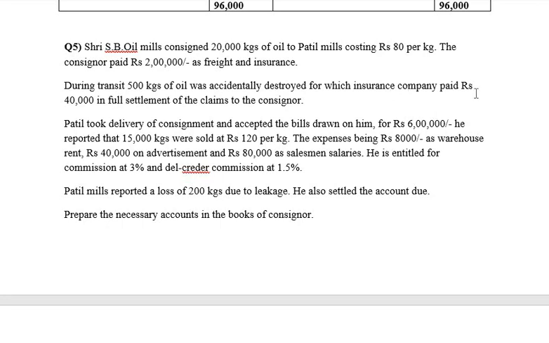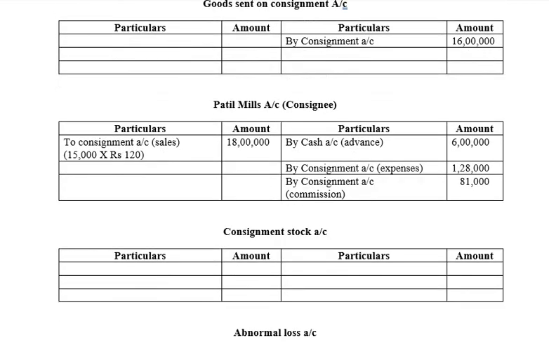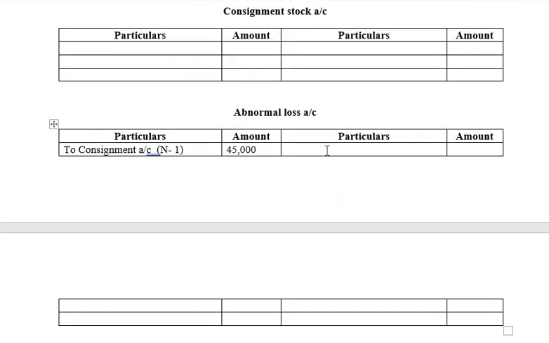Now he has received an insurance claim of 40,000. So for this also we need to pass the journal entry. So what will be the journal entry for claims being received? Bank account debit to abnormal loss account. So abnormal loss account is being credited by bank or cash.